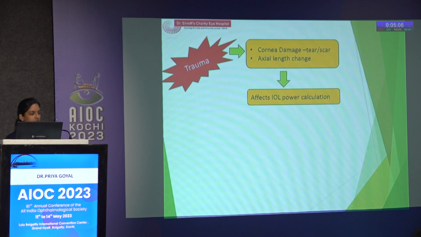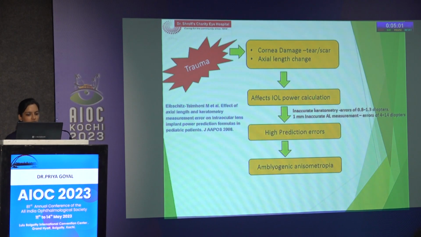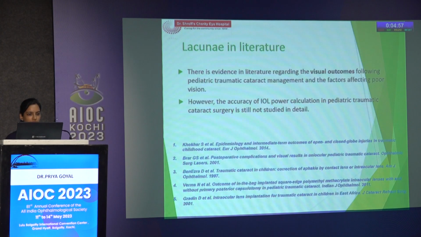And any errors in the measurement of these factors can lead to high prediction errors, which can in turn cause iatrogenic anisometropia and complicated visual rehabilitation postoperatively.